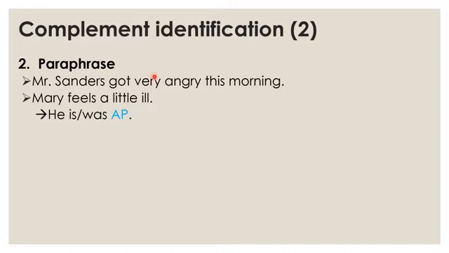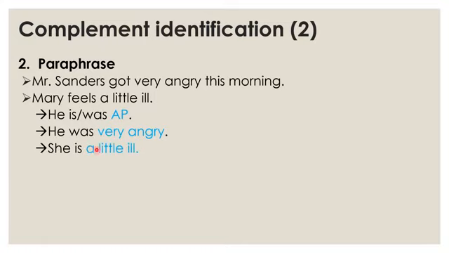This is a subject complement, the complement of a subject. This is a subject complement of Mary. And then, yes, he was very angry, and she's a little late.